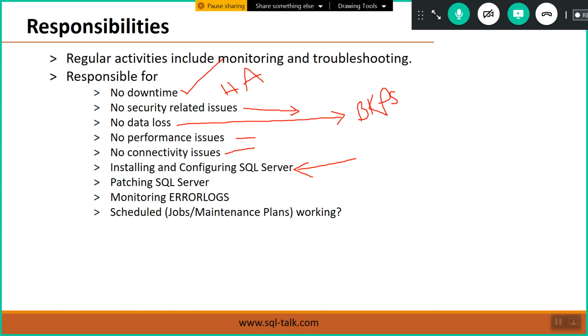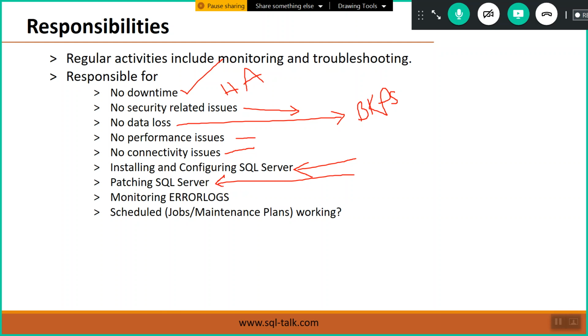In the same way, patching SQL Server. See, patching SQL Server.